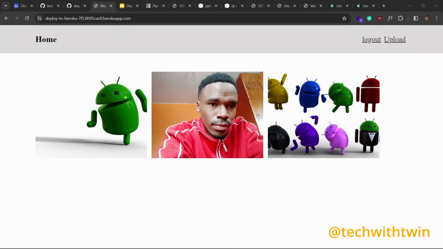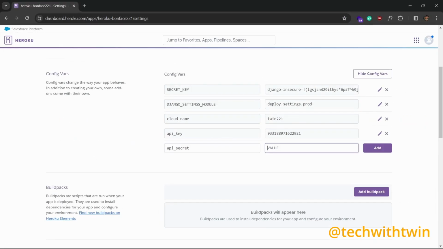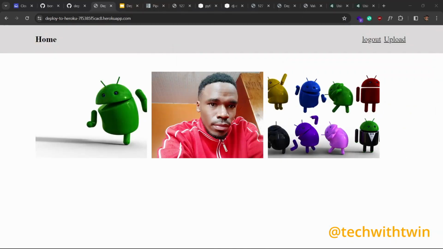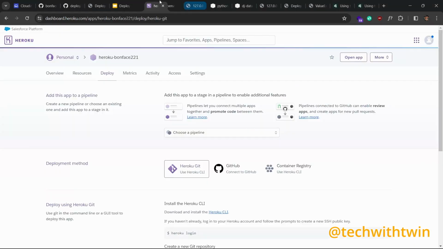So I'm just going to grab these, then add it right here. So we grab our API, so our API secret. Okay. Now we are ready to deploy our application.